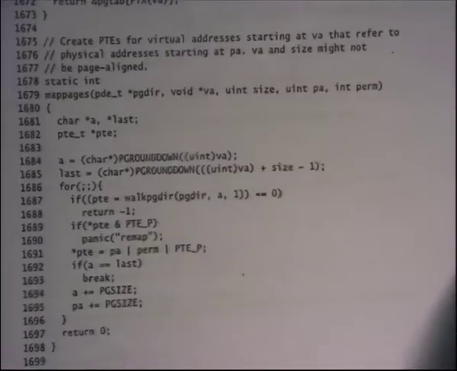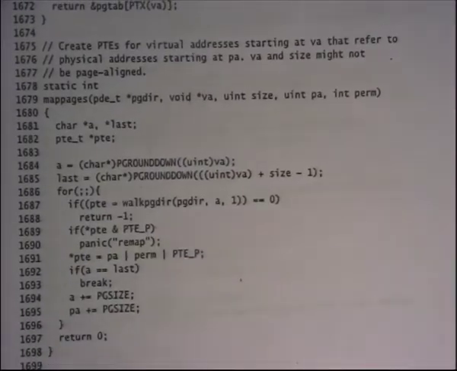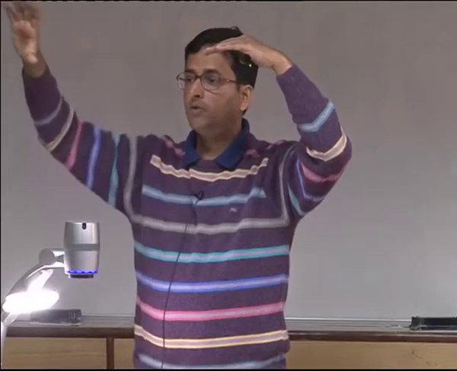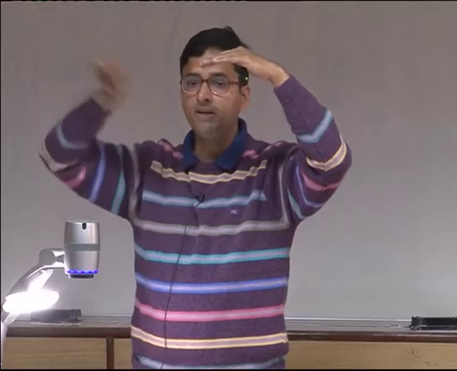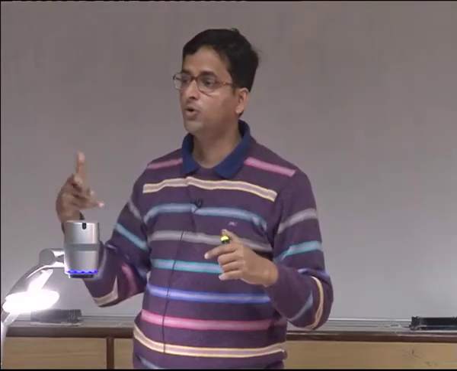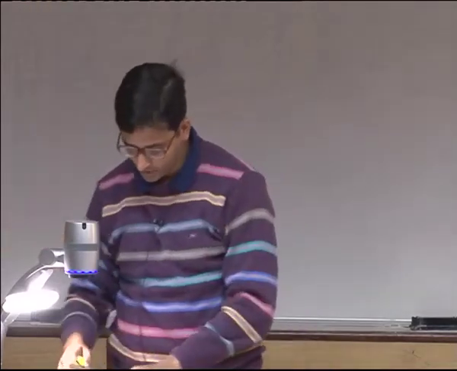So here's map pages. I'm going to use only small pages to map this address space, and so not only do I have to fill up the page directory, I also have to allocate the second level page tables, right? And point the page directory to the second level page tables and fill those page tables appropriately also, right? That's what I'm going to do.